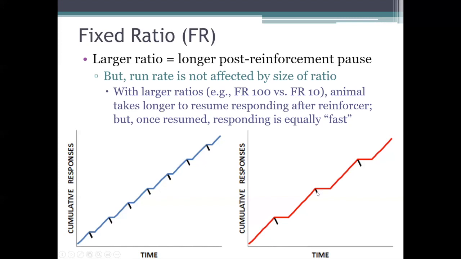each reinforcer and a high run rate, a high rate of responding once the animal goes back to responding after the pause. And it makes sense that we'd see a high run rate on fixed ratio schedules. It makes sense that we'd see the animal performing the response rapidly, because with any ratio schedule, the faster you make the response, then the faster you're going to complete that ratio and the faster you're going to get your next reinforcer. But what's traditionally been a little tougher for researchers to explain are these post reinforcement pauses that the animal makes. So, why does it do that?